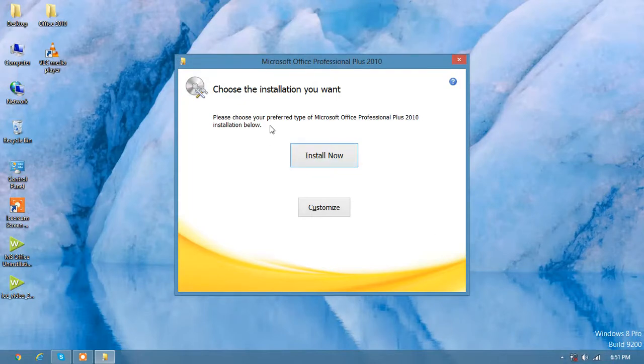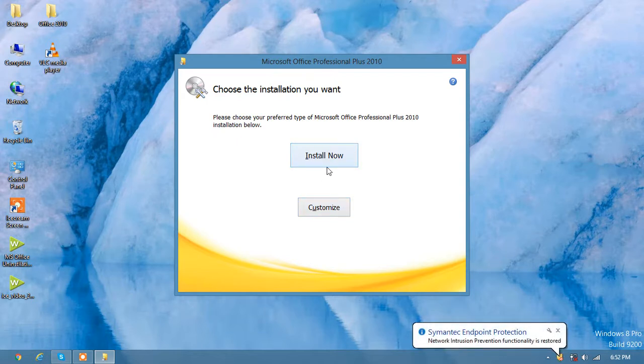Here are two modes of installation. First, you can click install now. It will install all the built-in features. The second option is customization. You can choose either one. If you don't know how to customize, you can click install now. So I am choosing customize.